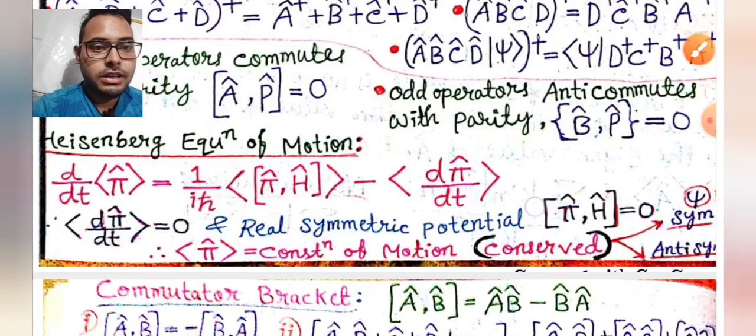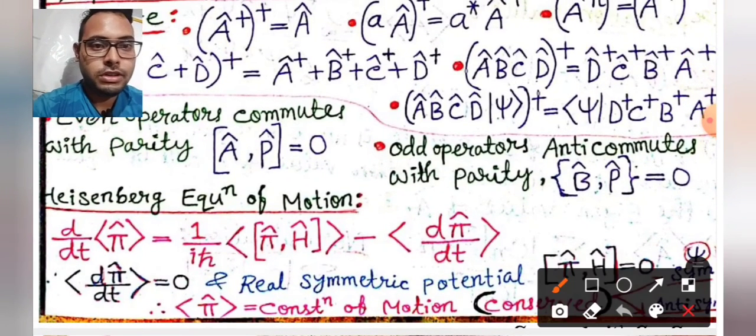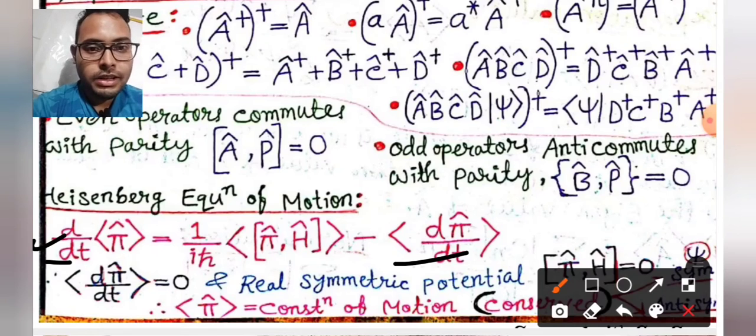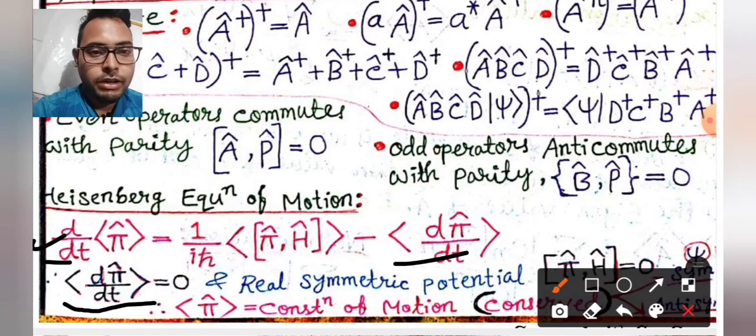This is the Heisenberg equation of motion. Most of the time we use this in the formulation of quantum mechanics. Whenever parity commutes with the Hamiltonian, and since parity is always independent of time, the differentiation is going to be 0.